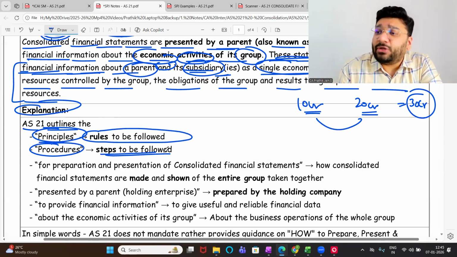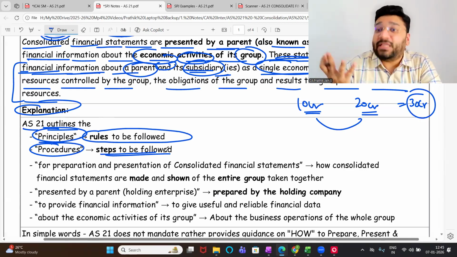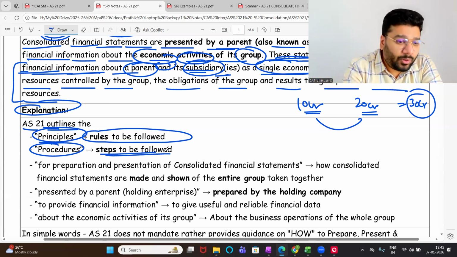What is the reason for calculating goodwill and capital reserve? What is the reason for preparing consolidated reserves and surplus? Like that, a lot of things we are supposed to prepare. So that step-by-step procedure has been outlined here. Any problem here? No problem.